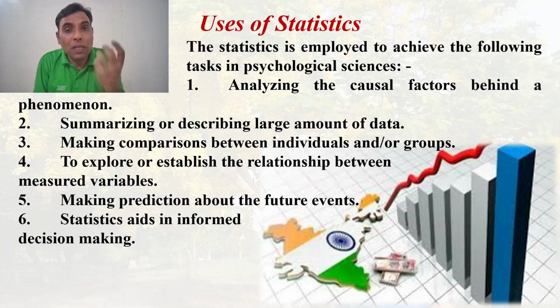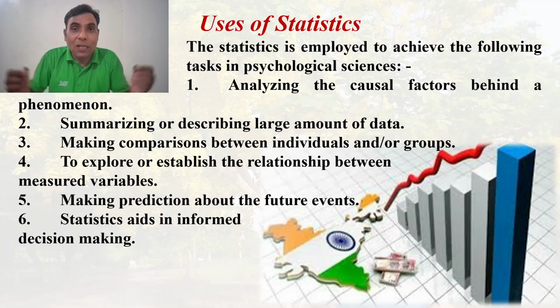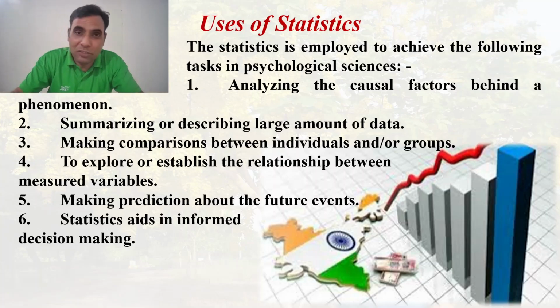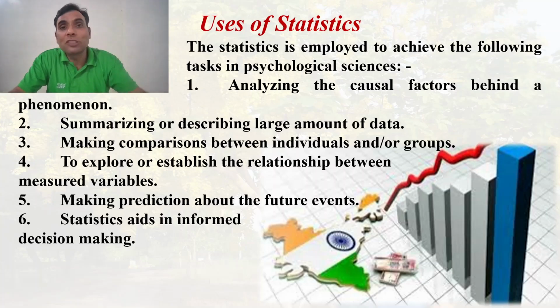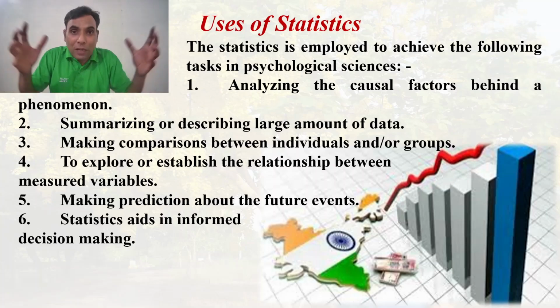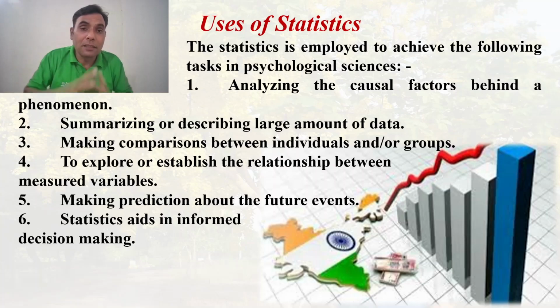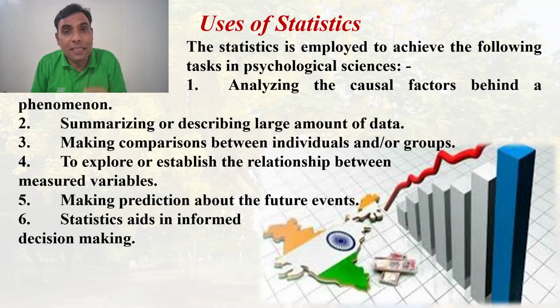The next use is comparison between the individuals or between the groups. In societies, we have different types of groups. And you know, every individual is unique. Every individual has a different type of temperament, personality, working style, response style. So when we need to compare between two individuals or between two groups, we use the statistical technique. And in psychological science, this comparison is widely used. That's why statistics is a must in psychological science.